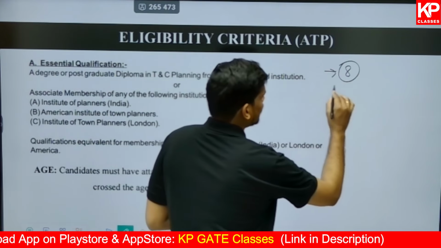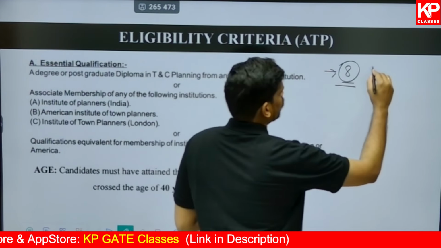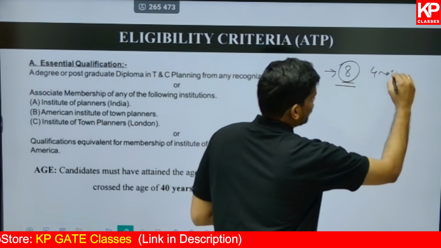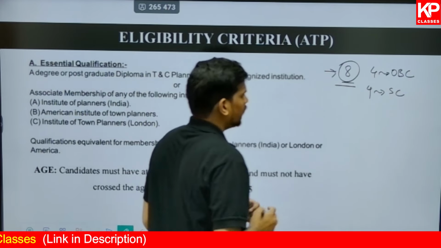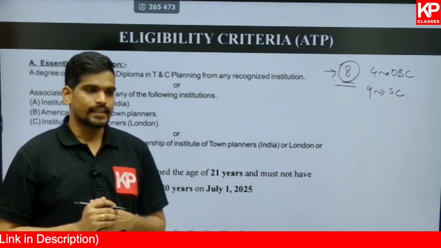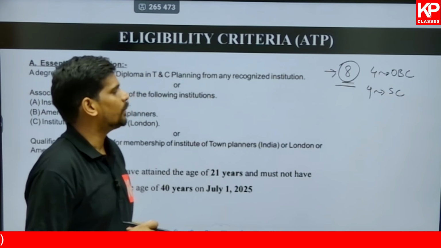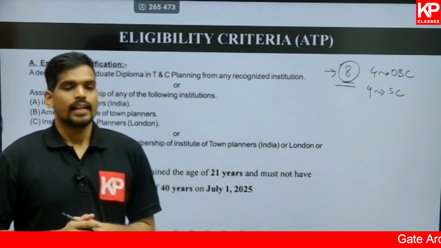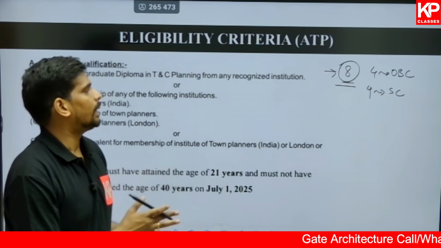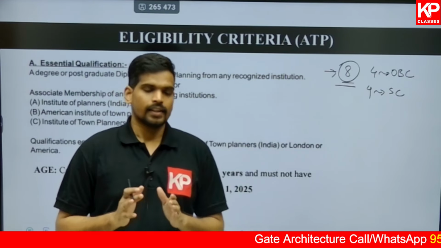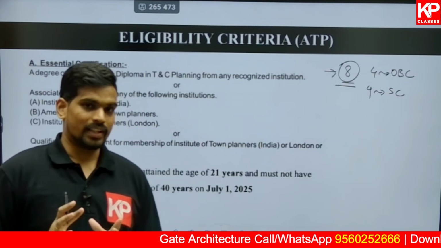Irrespective of that, of the 8 vacancies we have for assistant town planner this time, 4 of those posts are reserved for the OBC category, and 4 of the posts are reserved for the SC category. There are no unreserved vacancies this time. All the 8 vacancies are reserved, half for OBC and the remaining half for SC category. And as per the UPPSC guidelines, for anyone to apply for reserved vacancies, you should have the domicile of Uttar Pradesh. You should be from the state of Uttar Pradesh only.